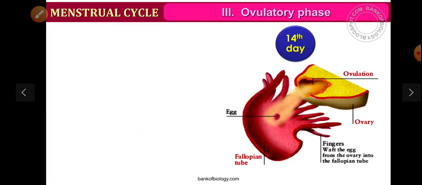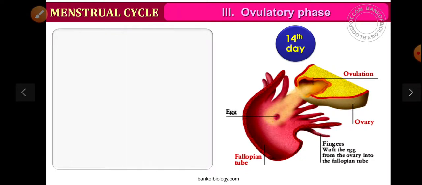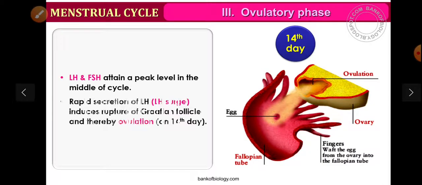Now it is the ovulatory phase, that is the rupture of the Graafian follicle to release the ovum. This phase is called the ovulatory phase. FSH and LH attain a peak level in the middle of the cycle. Rapid secretion of luteinizing hormone induces rupture of the Graafian follicle and thereby ovulation. Release of the egg takes place.